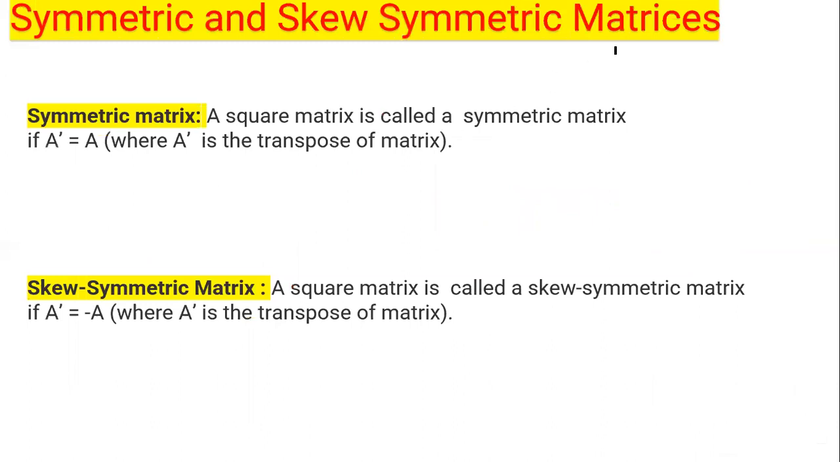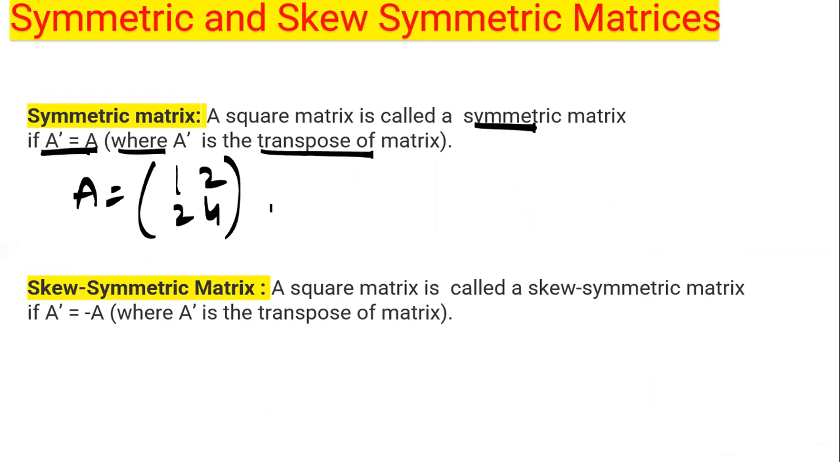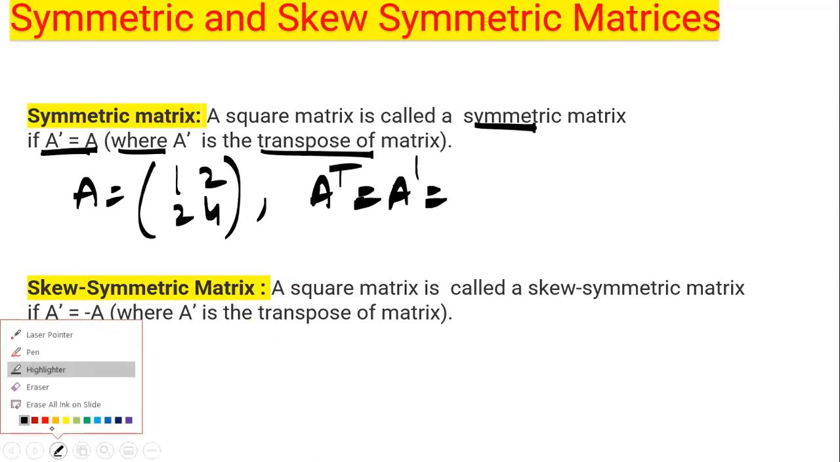Next, symmetric and skew-symmetric matrix. A square matrix is known as a symmetric matrix if the transpose of the given matrix is equal to the matrix itself, where A dash or A t means transpose. For example, if I have A equals 1, 2, 2, 4, find out the transpose, A t or A dash, we simply write.